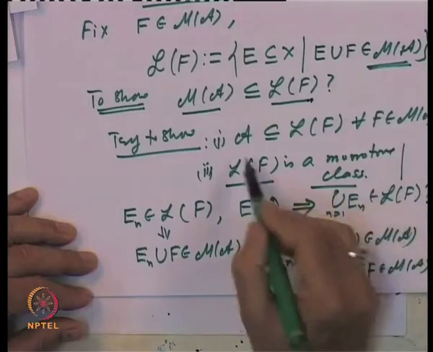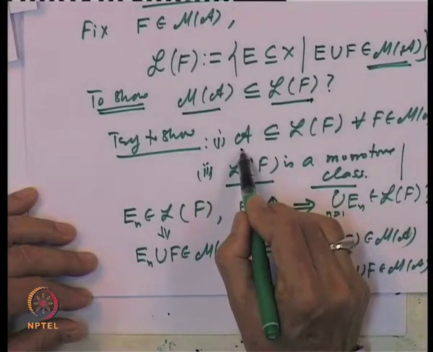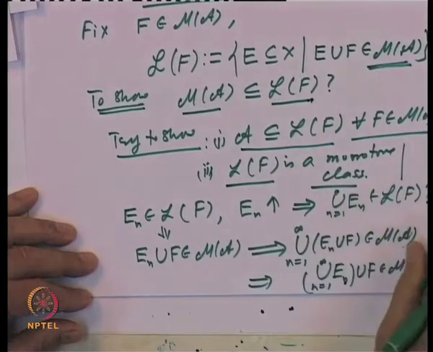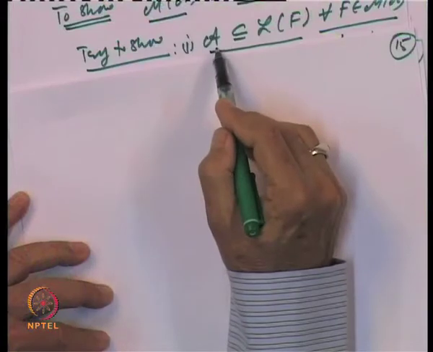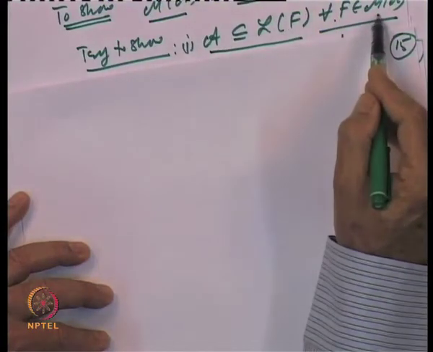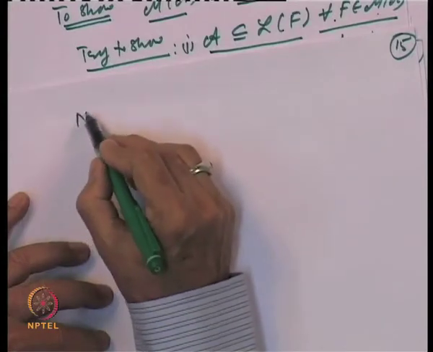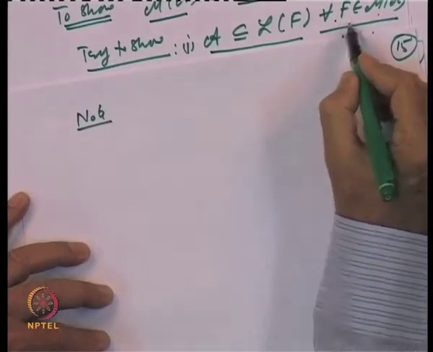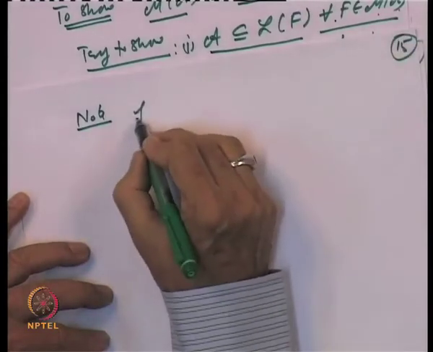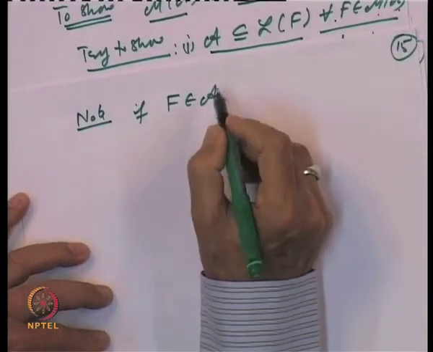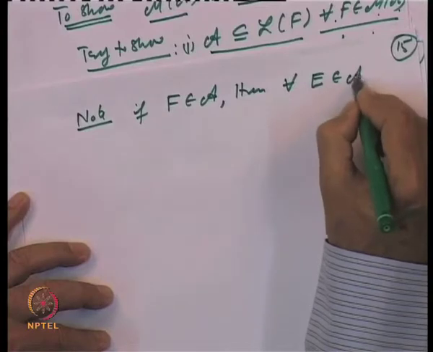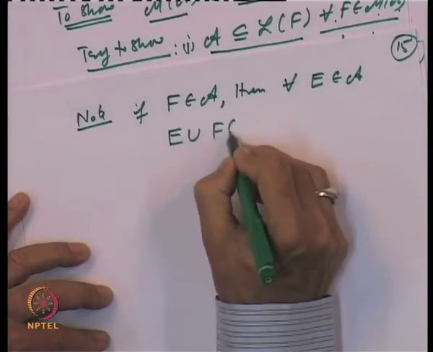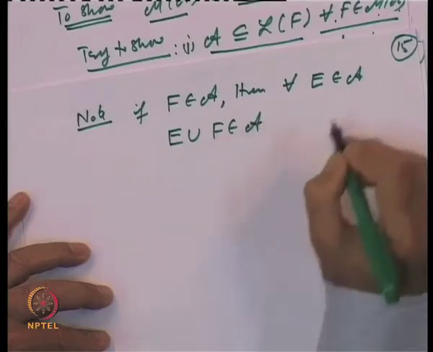Let us try to check that A is inside L of F for every F belonging to M of A. So, we want to check the first property, namely that the algebra A is inside L of F for every F belonging to M of A. Let us note, for the time being, if F belongs to A, then for every E belonging to A, E union F belongs to A, because A is an algebra.